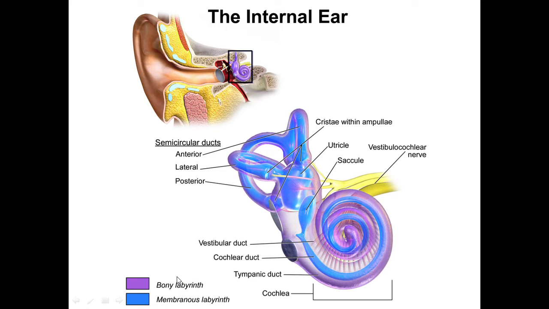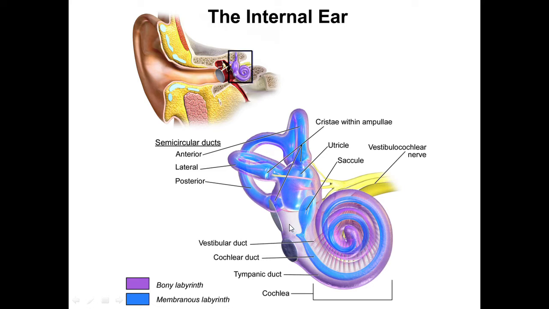Now this bony labyrinth is made up of intercommunicating bony cavities. In this picture, the purple shaded area is the bony labyrinth, and the blue colored areas indicate the membranous labyrinth. So the bony labyrinth is made up of intercommunicating bony cavities, and this bony labyrinth is filled with perilymph. It is a fluid.